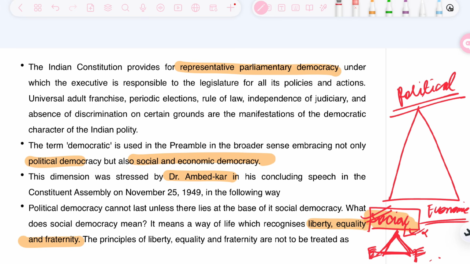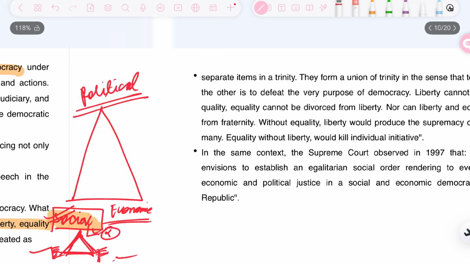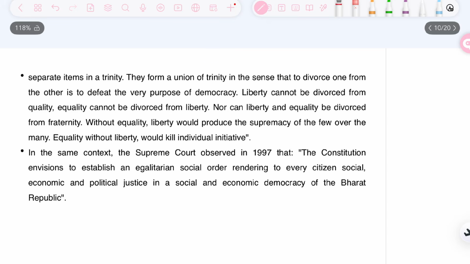For example, if liberty is not present, there is no case that equality and fraternity can be present. These three exist and go hand in hand. If you violate one, the other two are ultimately and consequently violated. That is what he is trying to convey.